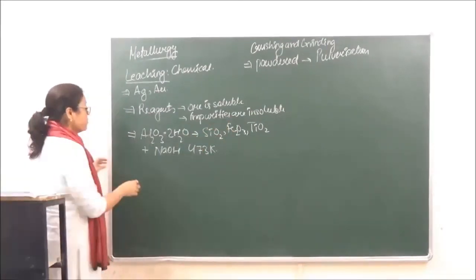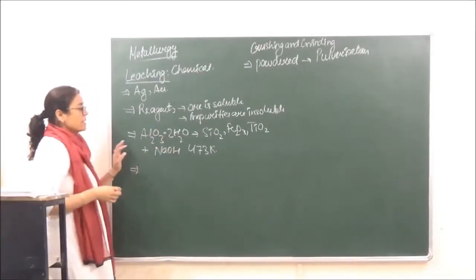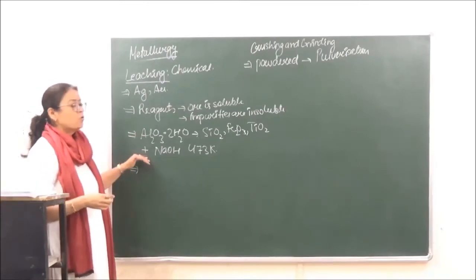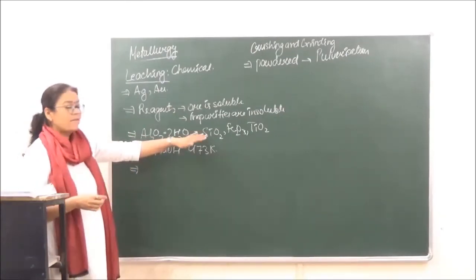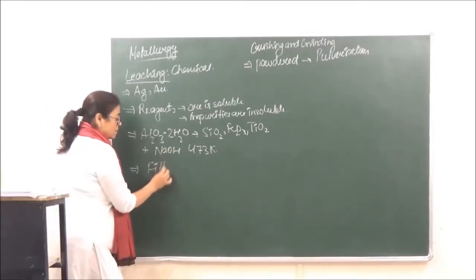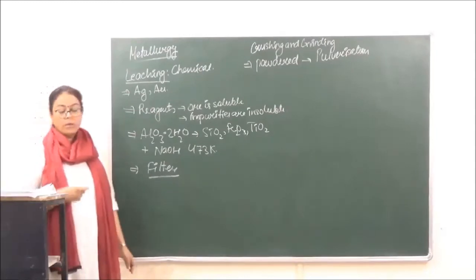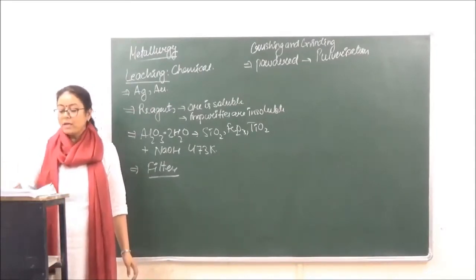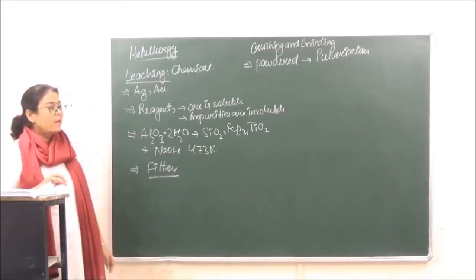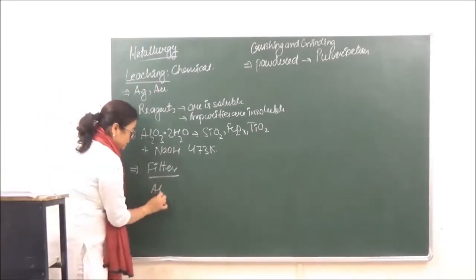Okay? Then the next step which we have now is, after doing this, as I just said, alumina is going to be soluble and the rest is left as a residue, we can filter. Right? Now when we filter it, what is going to happen? The alumina which we have will come in the filtrate, है ना?